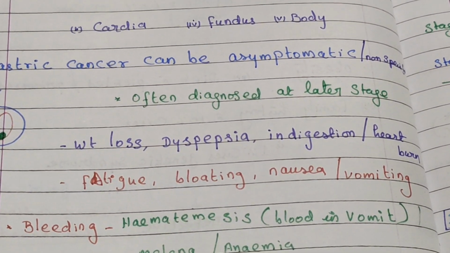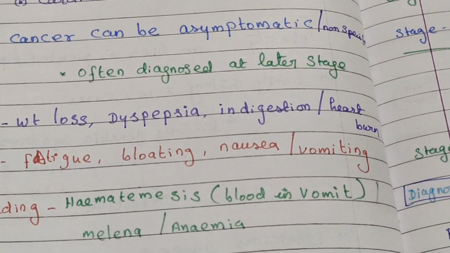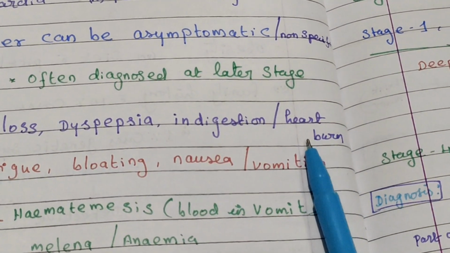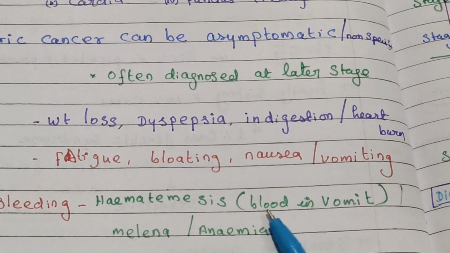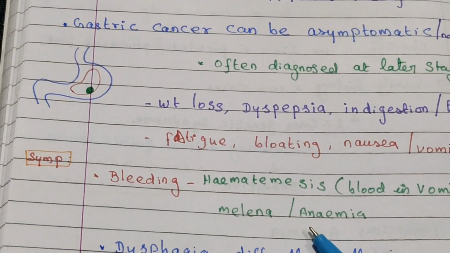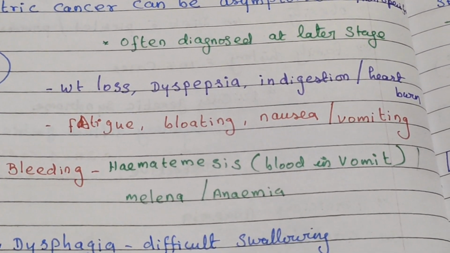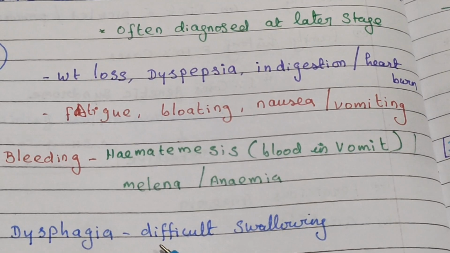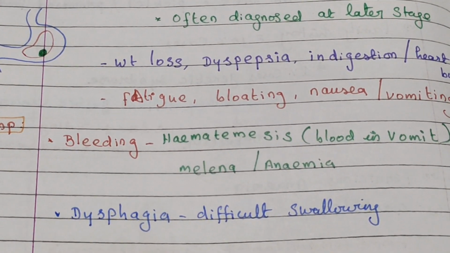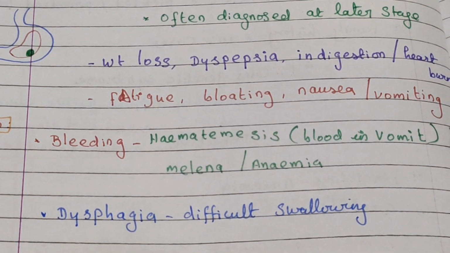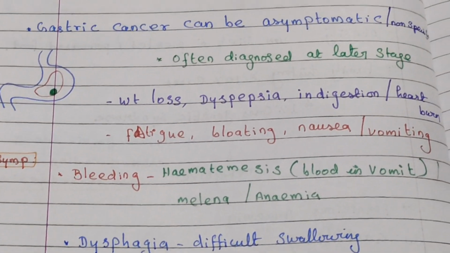Symptoms: weight loss, dysphagia, indigestion and heartburn, fatigue, bloating, nausea or vomiting. Then bleeding can happen: hematemesis, blood in vomit, melena, or anemia. Then difficulty swallowing, dysphagia. These are the symptoms.